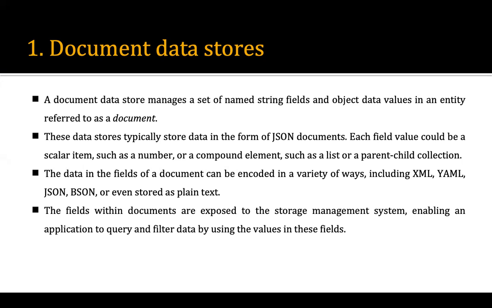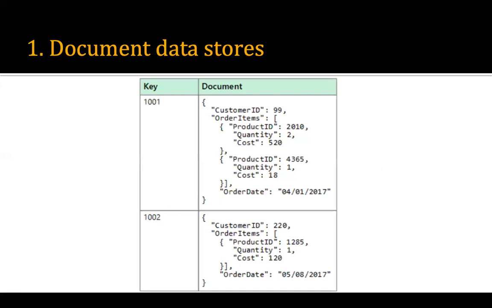The fields within documents are exposed to the store management system, enabling an application to query and filter data by using the values of these fields. So we have fields within the item, just like your row in a table. In the document data stores, we have fields, right? These fields are nothing but this. So this is one example.